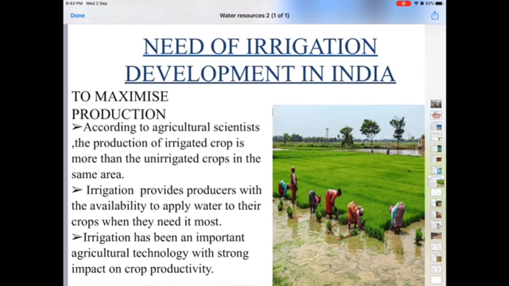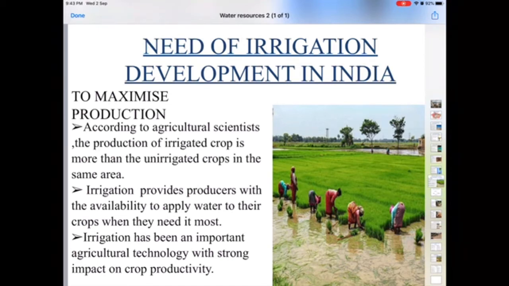Another reason for the need of irrigation in India is to maximize the agriculture production, which is very necessary. Why? Because we have a large number of people. India is the second most populated country in the world after China, and to fulfill the demand of the large number of countrymen, to provide food grains to all of them, we need to maximize the agriculture production. That is only possible with the help of irrigation.